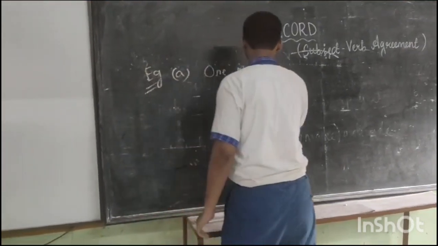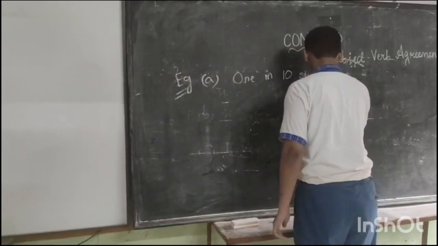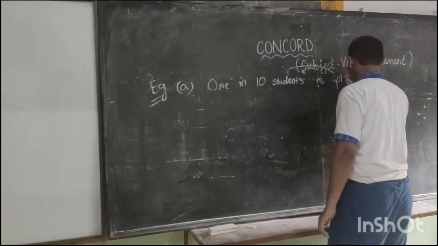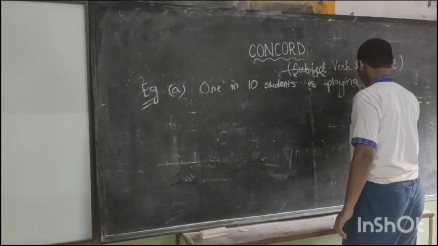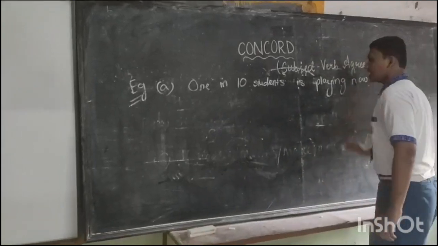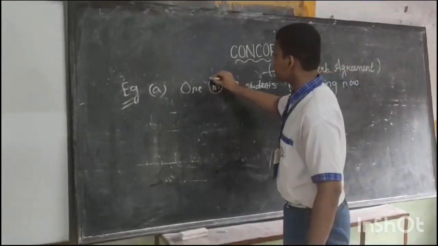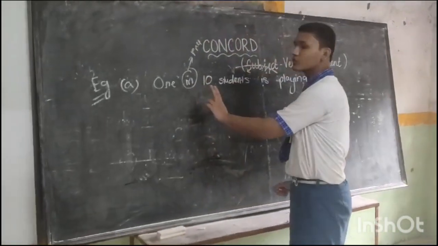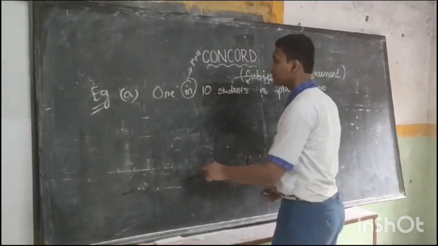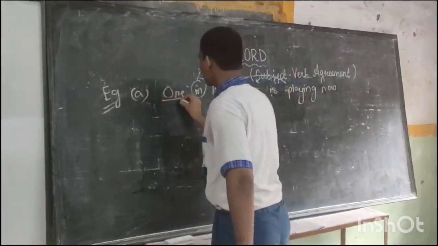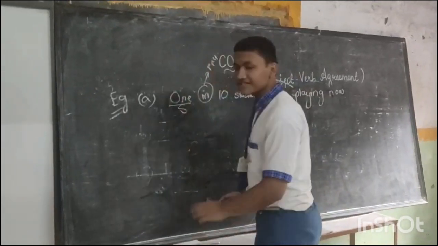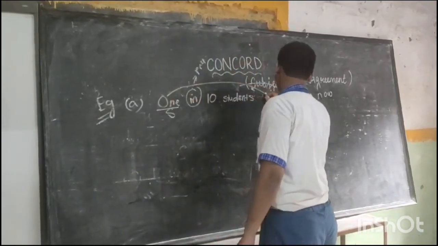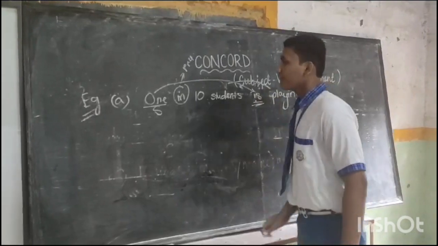One in ten students is playing now. So here the first preposition is in. So the noun or the pronoun used before the first preposition is treated as the subject. Then the noun and pronoun here before the in is the subject. So it is the one that is the subject. As one is a singular subject, it takes a singular verb, that is, is.